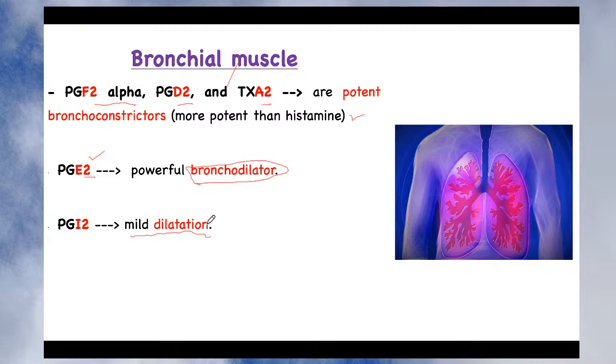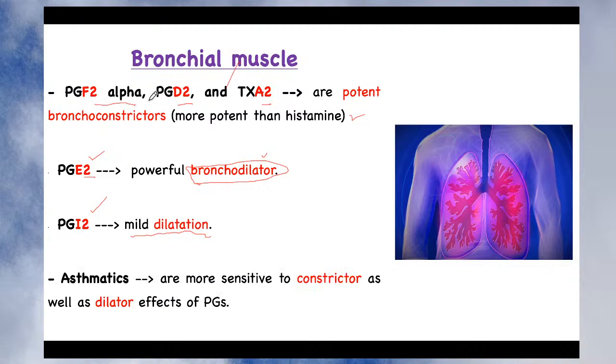That is very important. For example, if a patient is suffering from asthma, you can explore prostaglandin E2 and I2 for the treatment of asthma because they produce bronchodilation. Whereas you can explore prostaglandin F2, D2 and A2, right? What is their role in asthma? So you can see whether they are released in asthma. If they are released in asthma, you can use the antagonists of these for the treatment of asthma, isn't it?